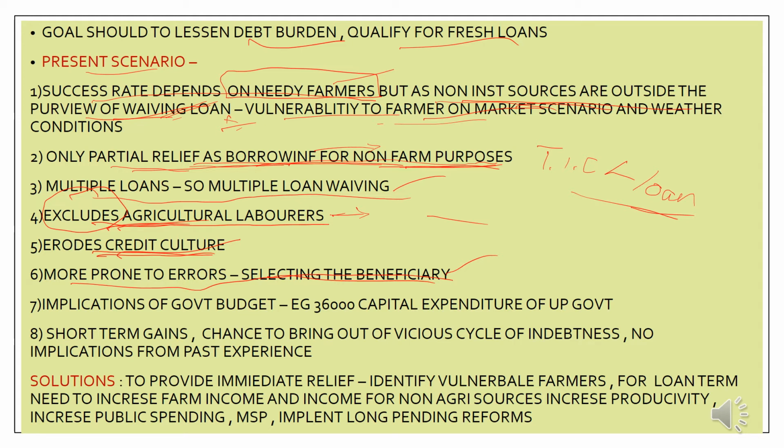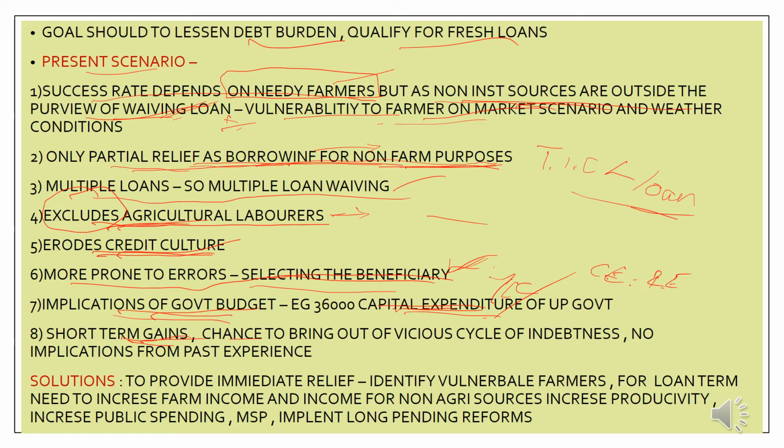And it also tries to say it has more implication on the government budget. That is, it says that the capital expenditure will increase. Fine. See guys, I just want you to make a note on the capital expenditure as well as the revenue expenditure. And it also tries to say that it has only short-term gains. That is, these gains are short-term in nature and it can bring people out of the vicious cycle of indebtedness. But it is not long-term.